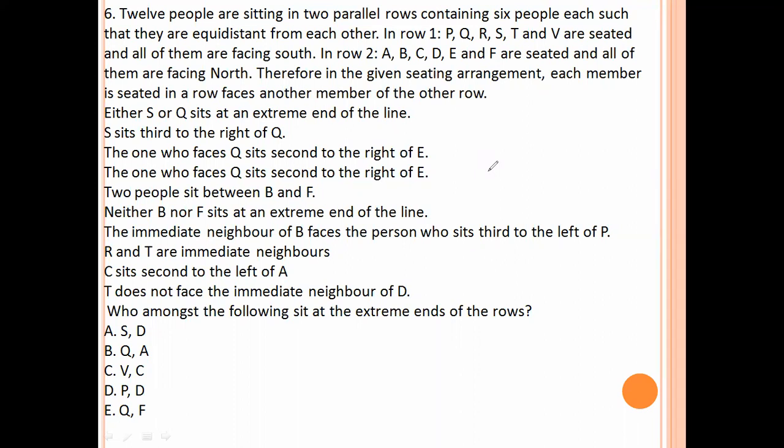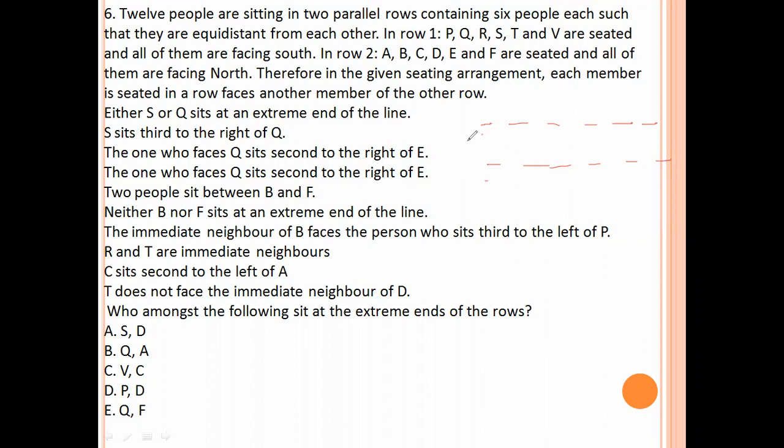Either S or Q sits at an extreme end of the line. So row 1 is facing south. Whenever they are facing south, our left is right, right is left. Row 2 is facing north.